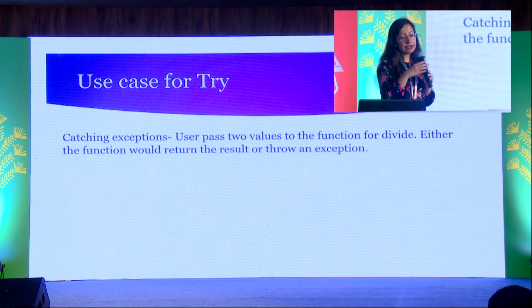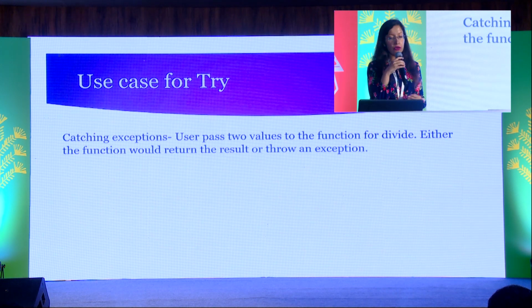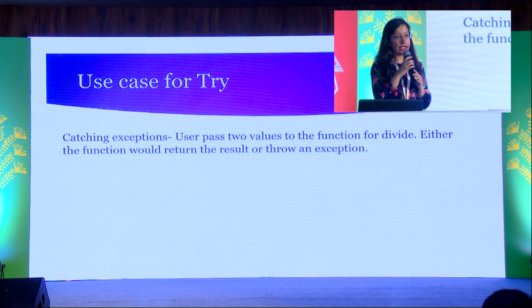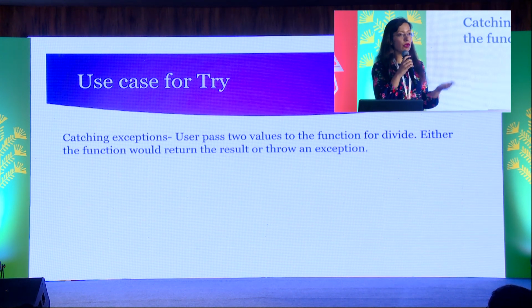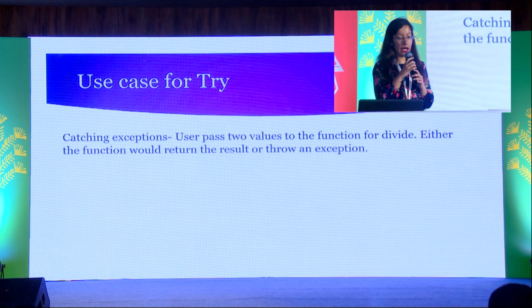So a use case for Try can be catching exceptions, like we have in divide. We might not always be sure that the divisor will be non-zero. So we can enclose the code for divide in the Try block. If the divisor is non-zero, we can output the result of division. If it is 0, then Try can be used and it can redirect to the failure path.